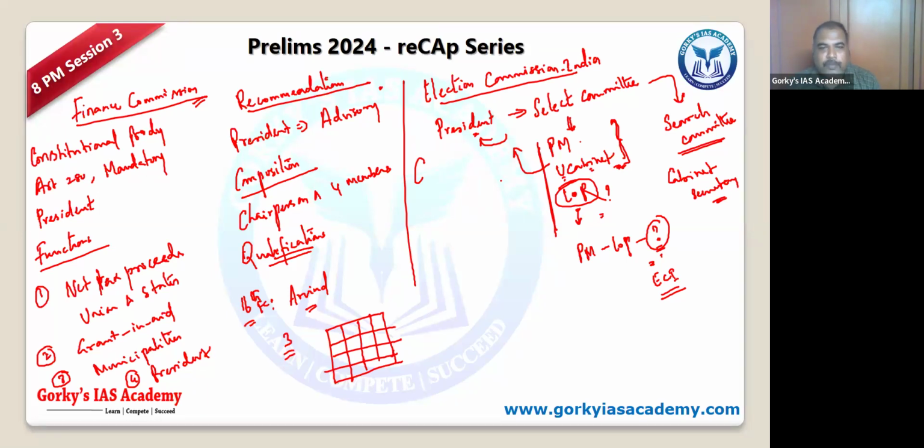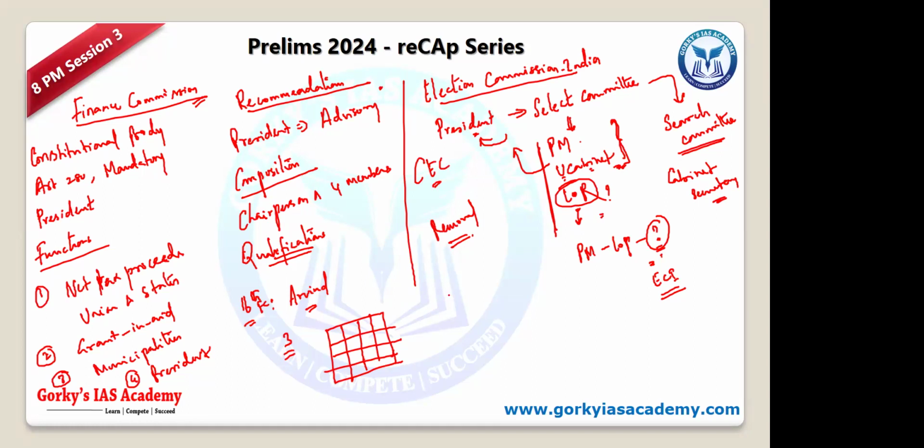So that's the thing. Anyway, what are the other amendments coming in? The renewal process is the same. Okay, there is no change in the renewal process. The Chief Election Commissioner will be removed in the same way as judges of the Supreme Court, and election commissioners will be removed on the recommendations of the Chief Election Commissioner, the CEC.